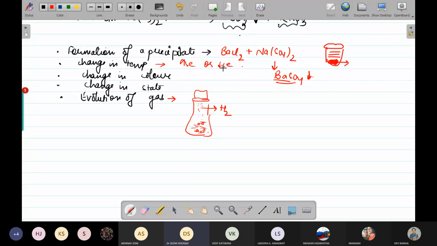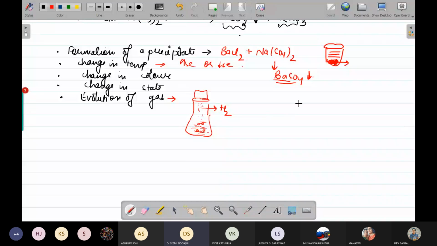On the basis of this increase and decrease of temperature, we define a reaction as an exothermic or an endothermic reaction. Exothermic reactions are those in which heat is being released out, and endothermic in which heat is absorbed during the reaction. Okay. Now what is happening?